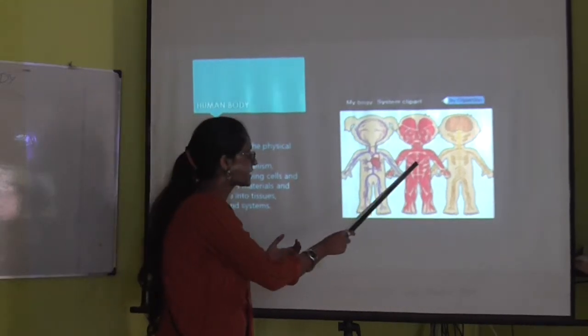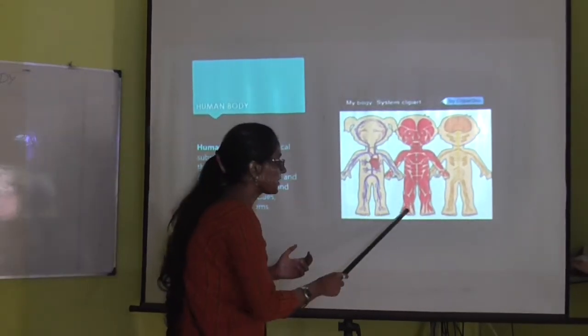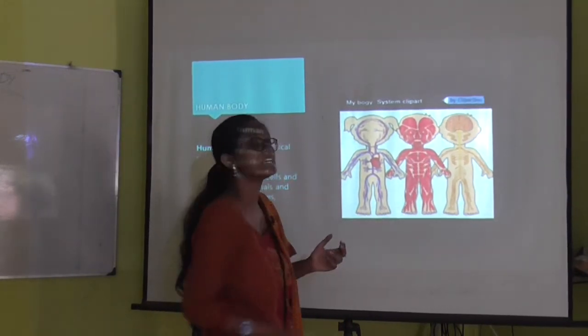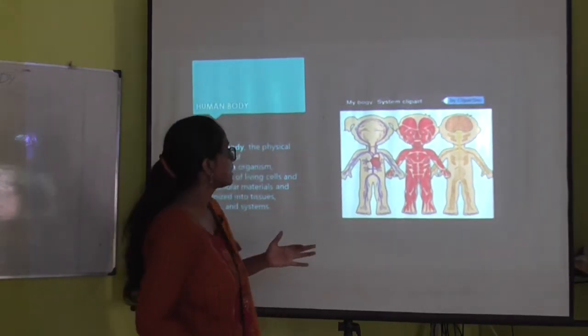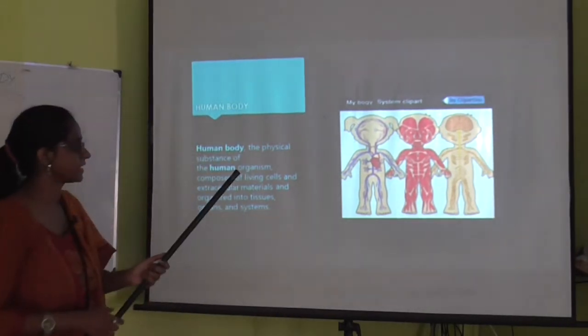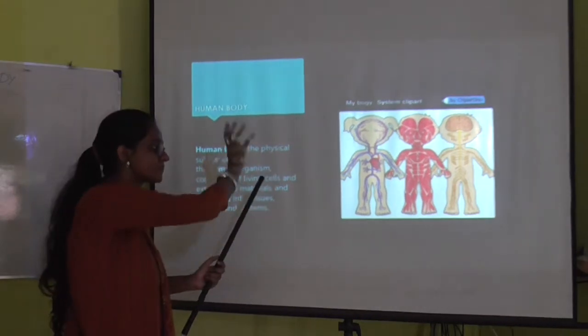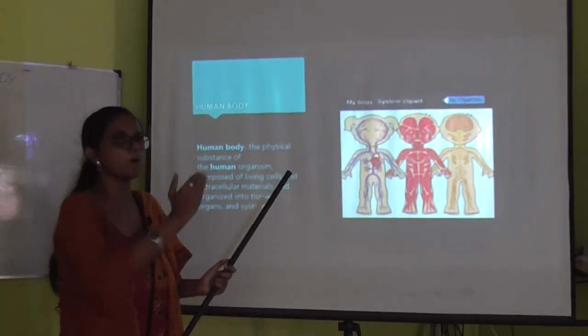Next we can see how the muscles are arranged in our body, and in the last part we can see the skeletal system. There are various functions of these various systems of the body.